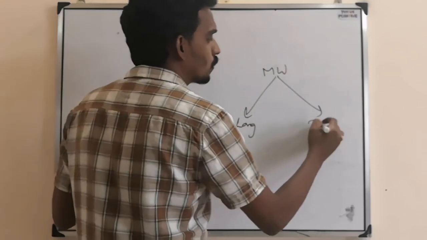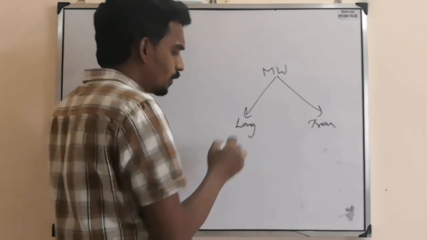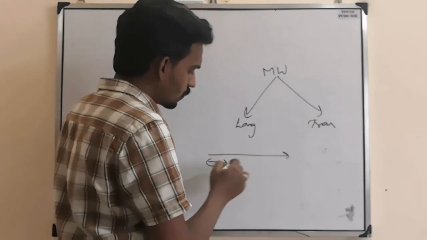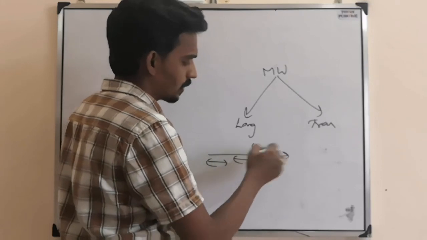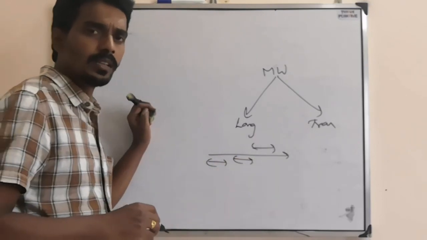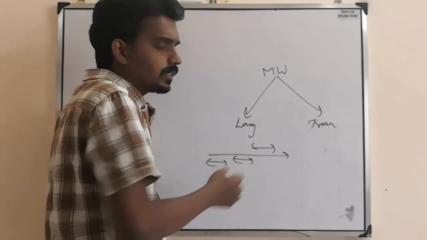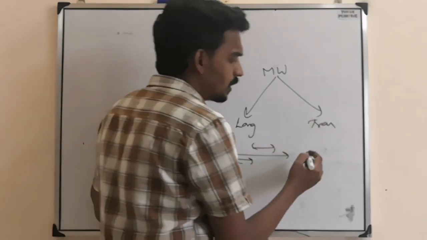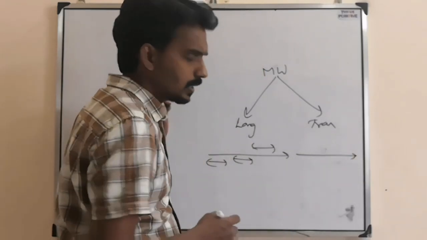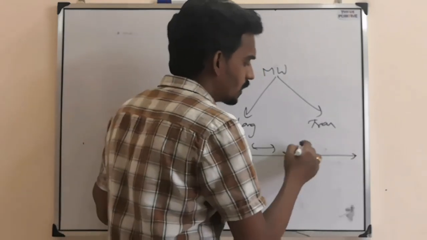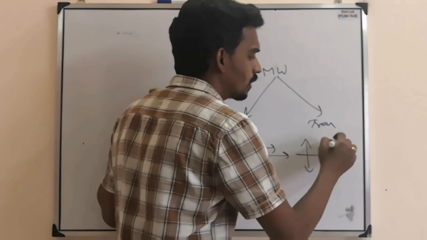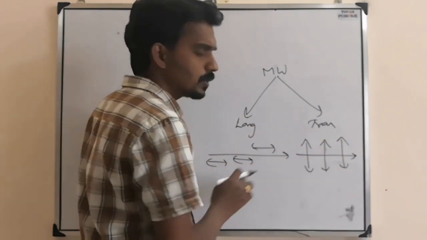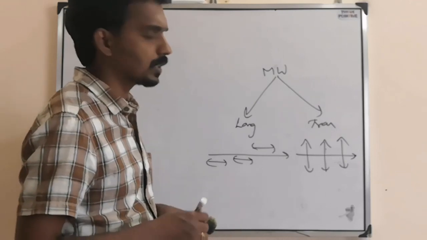longitudinal and transverse. Longitudinal means if this is the wave propagation, then particles will vibrate along the same direction. Particles vibrate along the direction of propagation. If you consider a transverse wave, if this is the wave propagation, particle vibration is perpendicular to that. So that is the difference between longitudinal and transverse waves.